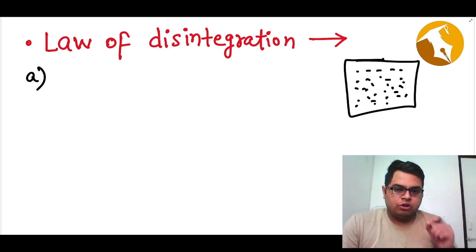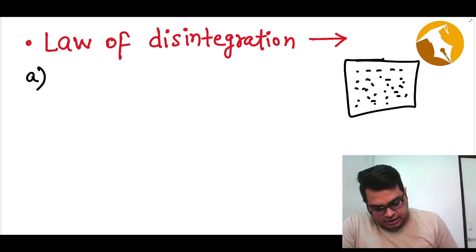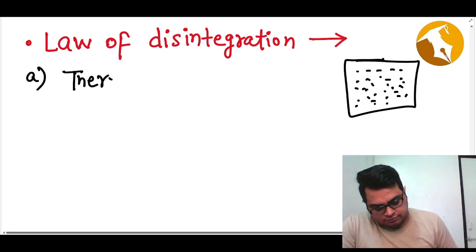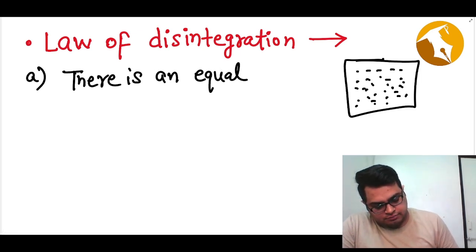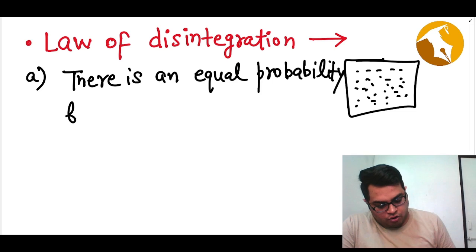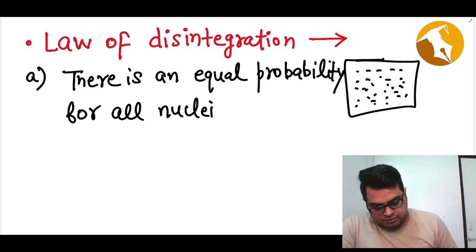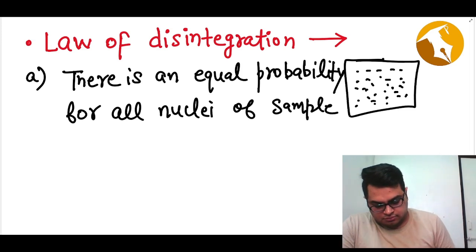Now, the first assumption says that there is an equal probability for all nuclei of the sample to decay.